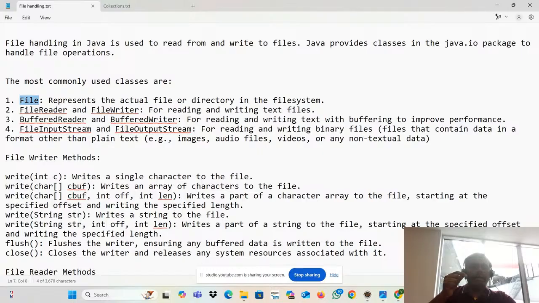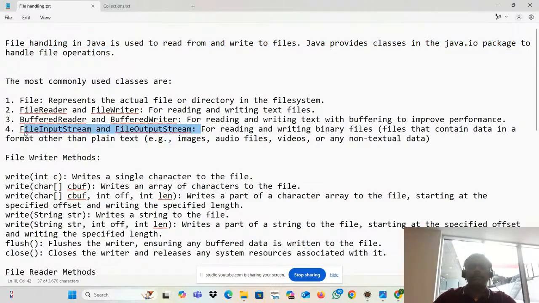Next one is FileReader. What do you mean by FileReader? FileReader and FileWriter are used to read the file and write the file. They help especially with text files. Please remember that it's for text files. And for non-text files, who will help? FileInputStream and FileOutputStream. These will help.